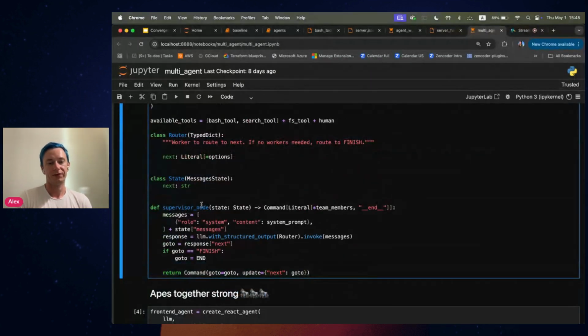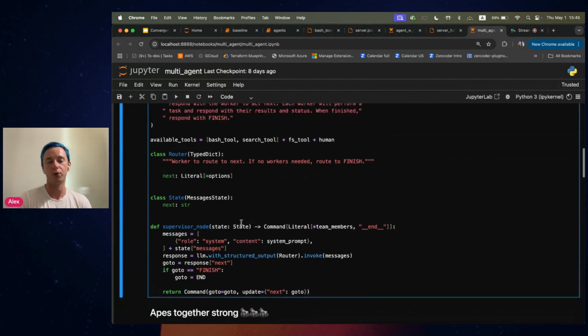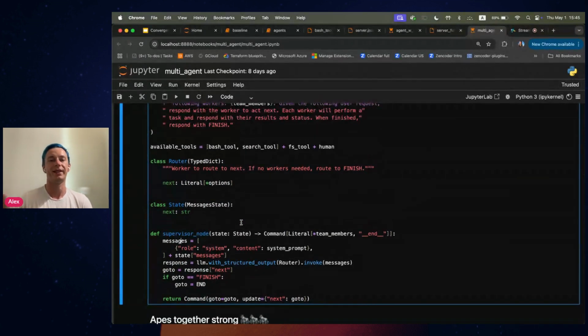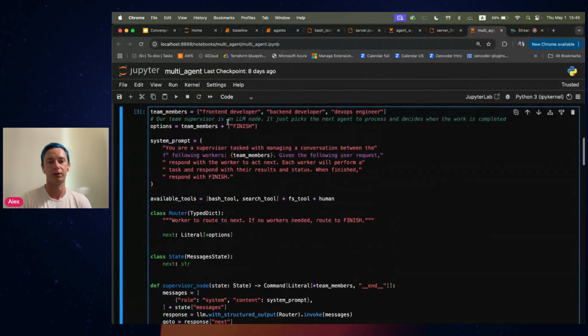Here, we essentially just define the supervisor node, which has a structured output, and then can decide who it wants to delegate the next action to. It could be front-end developer, back-end developer, or DevOps engineer. And also, if it decides that all is done, it can do the finish call.